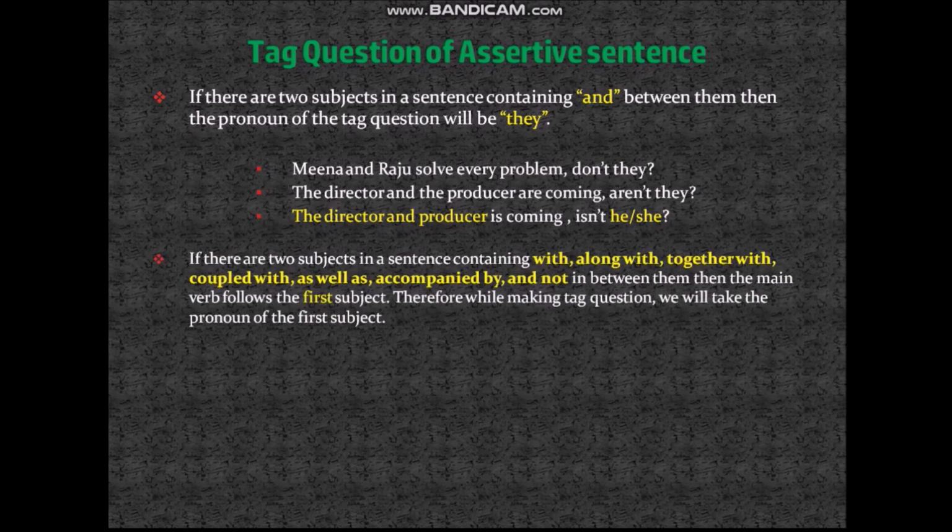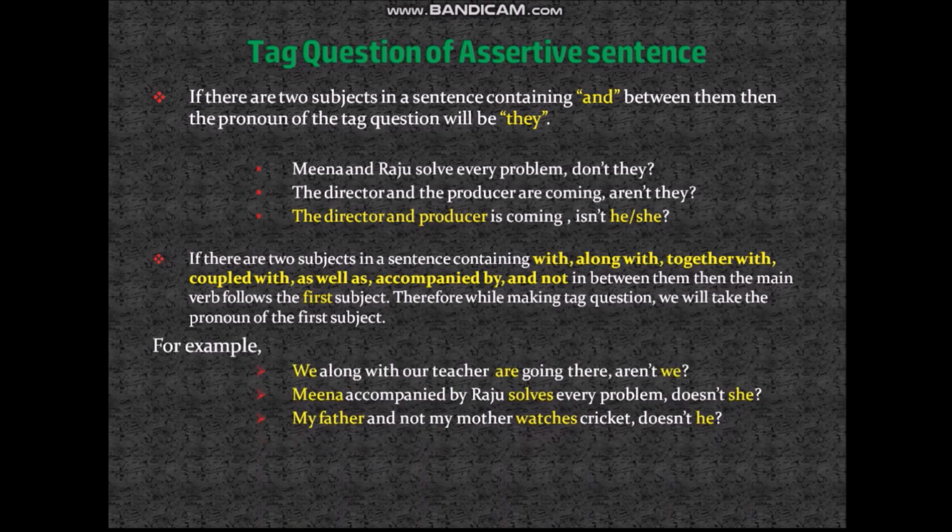Okay? Next, if there are two subjects in a sentence containing with, along with, together with, coupled with, as well as, accompanied by, and not in between them, then the main verb follows the first subject. Therefore, while making a tag question, we will take the pronoun of the first subject. For example, we, along with our teacher, are going there, aren't we?